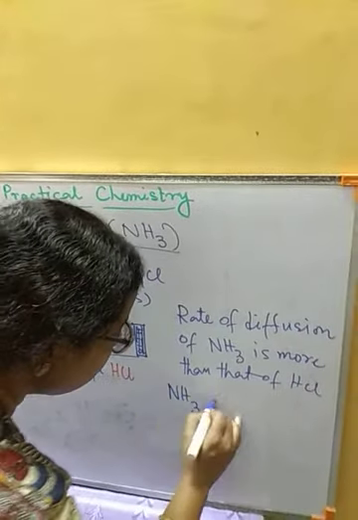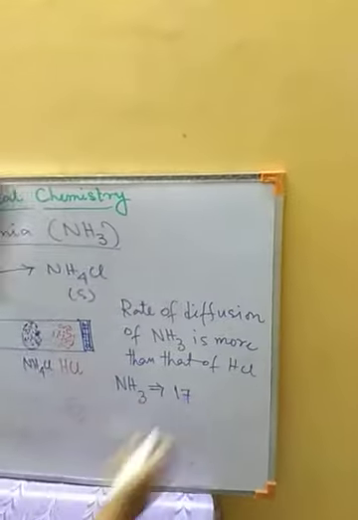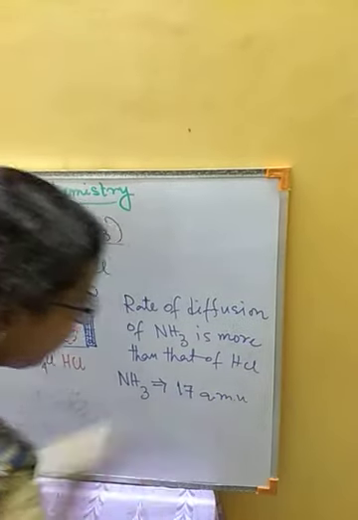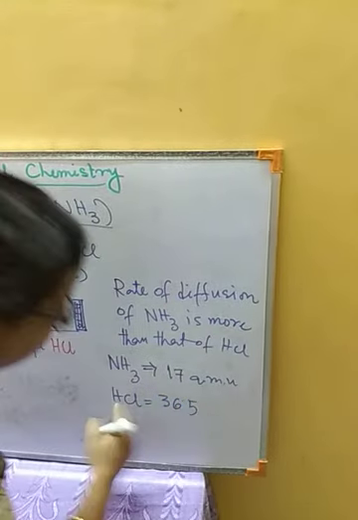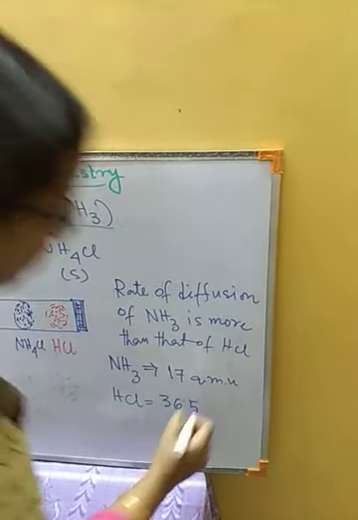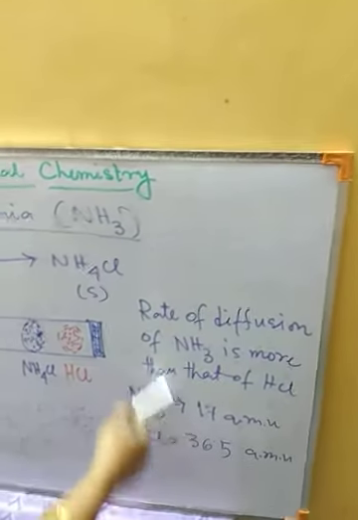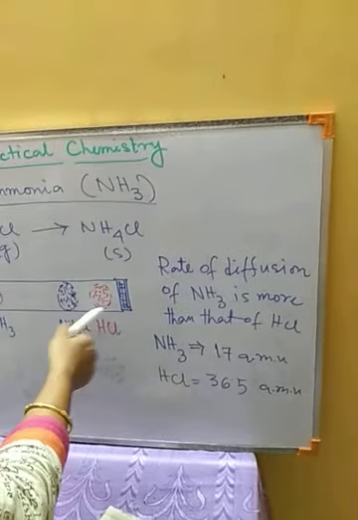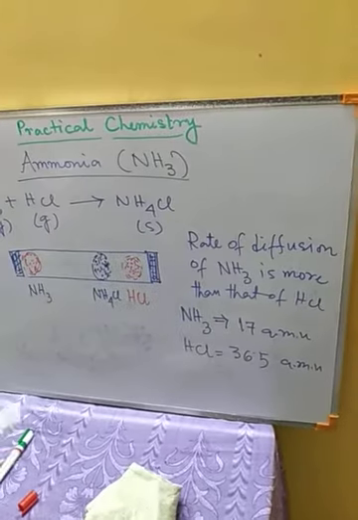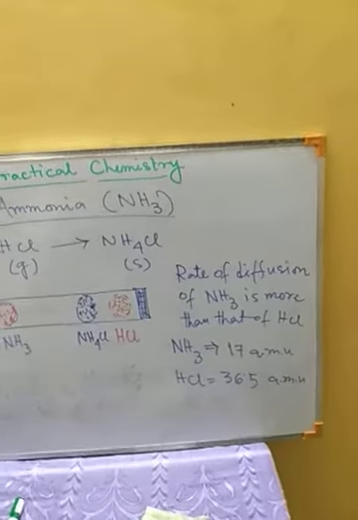The molecular weight of ammonia is 14 plus 3, 17 AMU, whereas for HCl it is 1 plus 35.5, so 36.5 AMU, atomic mass unit. So ammonia is lighter than HCl, that's why it can diffuse faster. It can move faster, and so at the end of HCl we get the ammonium chloride. The formation of ammonium chloride will be on this side. In this manner we can do this experiment.